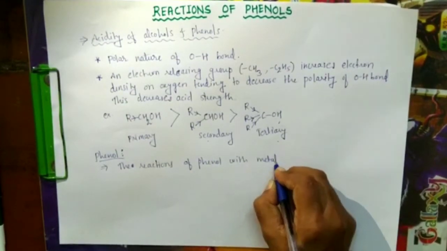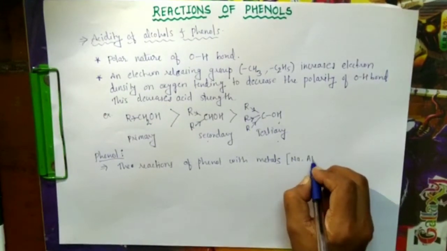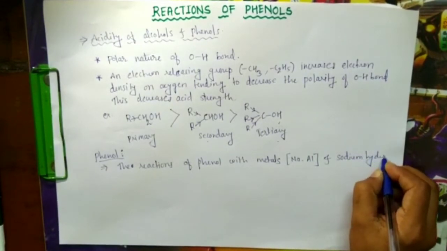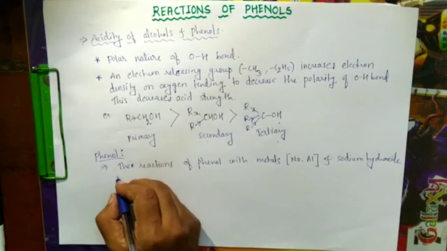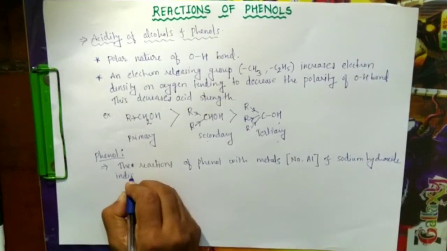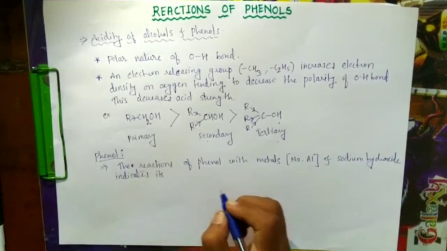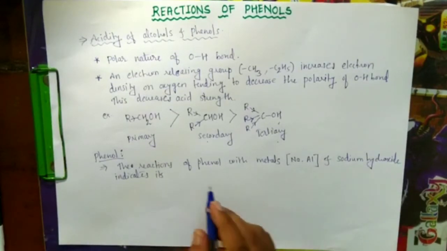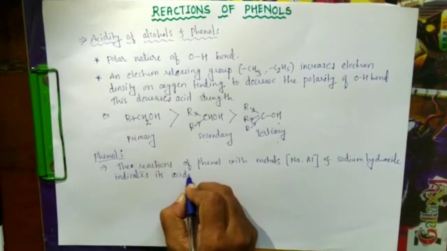Phenol usually reacts with metals like sodium and aluminium, and it reacts with sodium hydroxide, and forms different salts. When phenol reacts with sodium, aluminium and sodium hydroxide, it indicates its acidic nature.